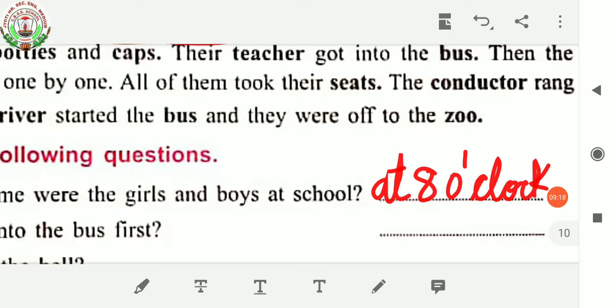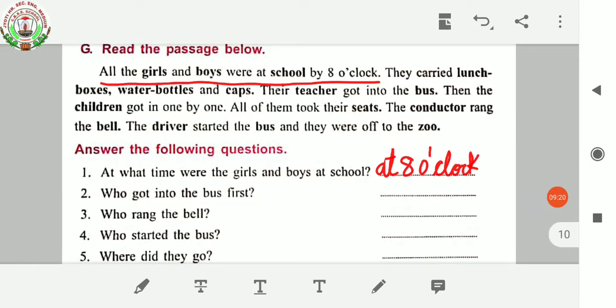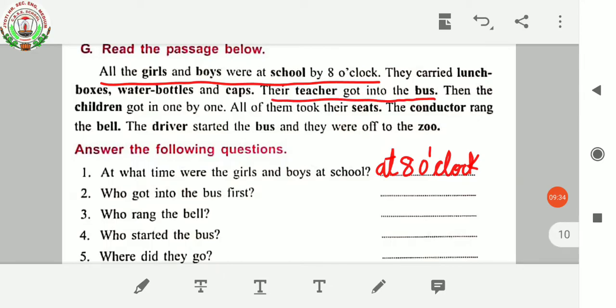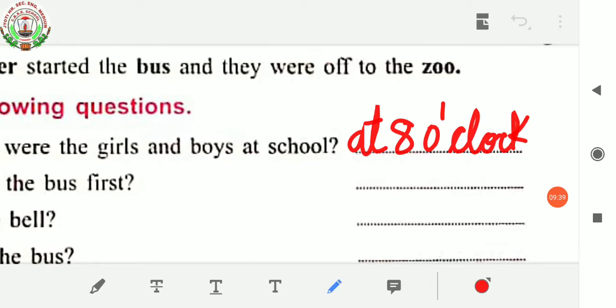The next question. Who got into the bus first? So here their teacher got into the bus. So you have to write here, teacher.